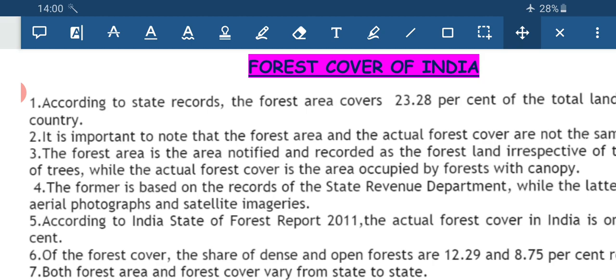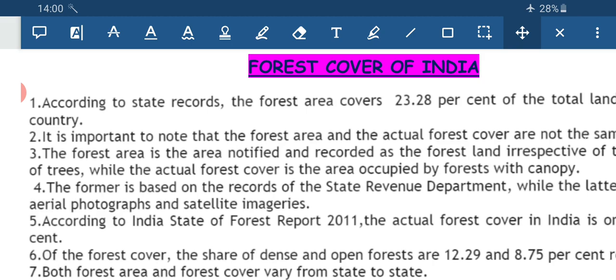The third difference is that forest area is static. The area that is already designated for the forest is the same, it cannot expand, but forest cover may increase or decrease. It will increase if there is afforestation, it will decrease if there is deforestation. So we got the three points of difference.